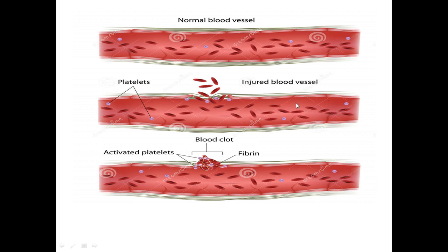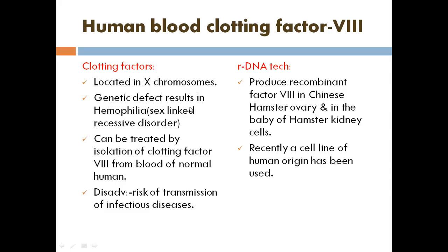So inside the blood vessels we have two inactive proteins. One is prothrombin, another is fibrinogen. After getting this information from the platelets, these inactive proteins are automatically converted into active proteins. At last, several factors combine together to form a coagulation. This coagulation we call clotting. So in normal human beings, this mechanism is followed.